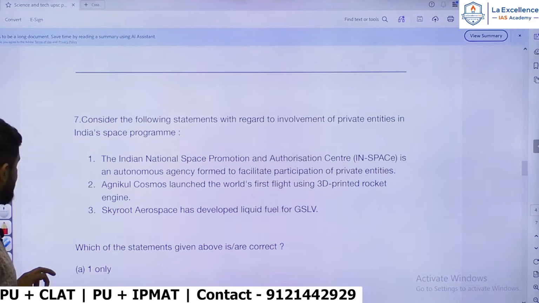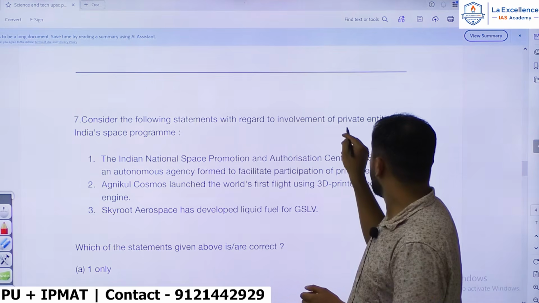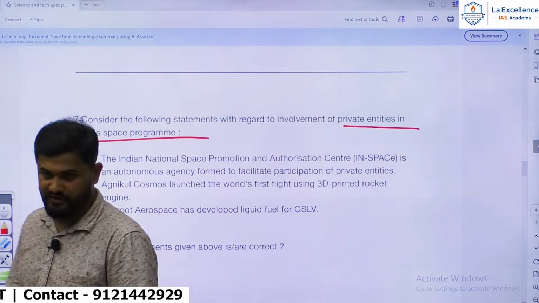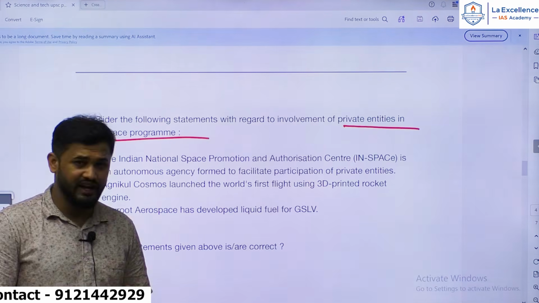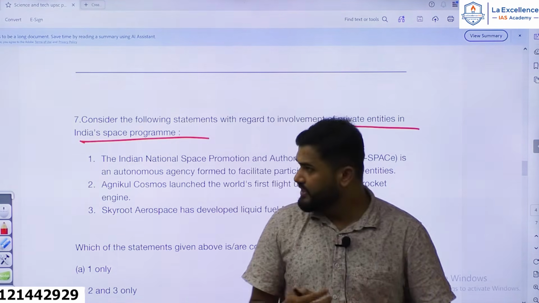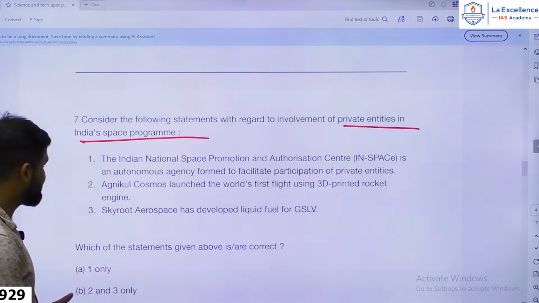Seventh question. Consider the following statements with regard to involvement of private entities in India's space program. Again an expected topic. Okay, so globally as well as in India especially, government is pushing for privatization of space, or the space ecosystem.